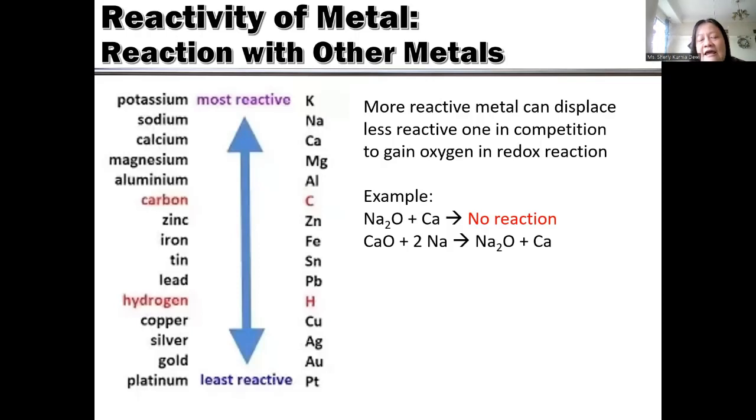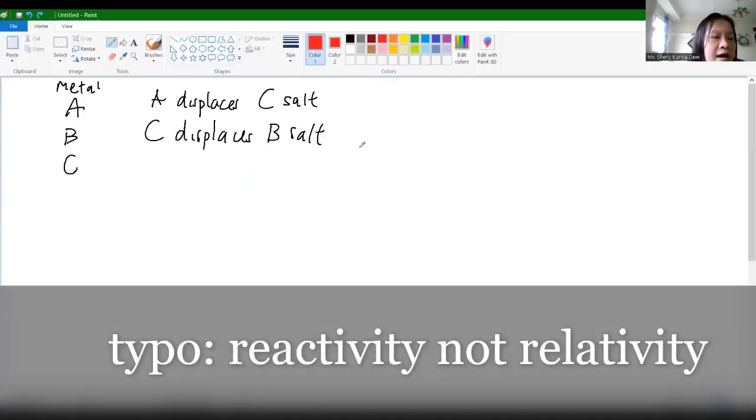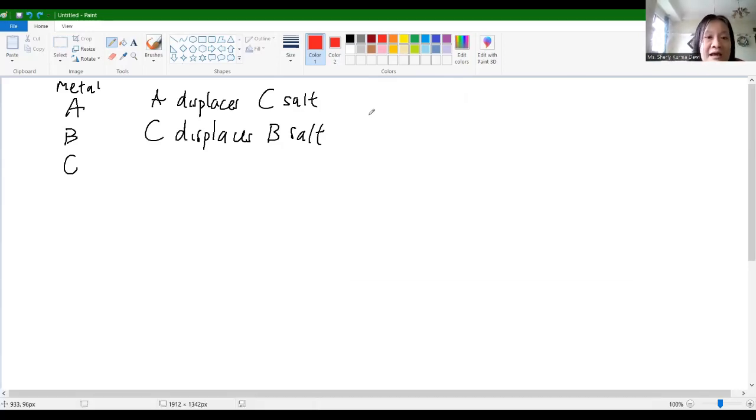Okay, like that. So the strongest metal can react with the less reactive metal. For example, in the case of this one, I have a list of metals A, B, and C. I told you that A can displace C salt, C can displace B salt, and then I ask you to make the reactivity list of ABC. I will name them ABC actually. It's not important. Okay, so therefore I can put it here.